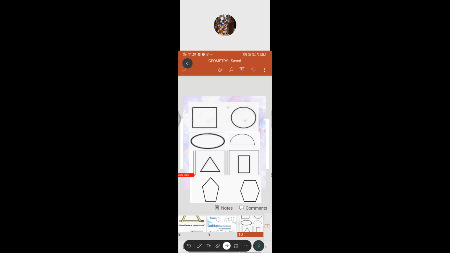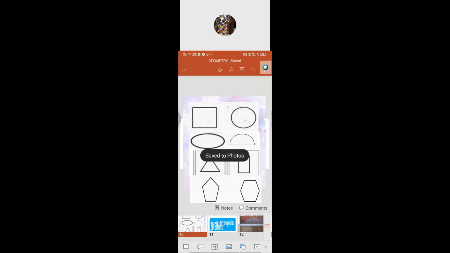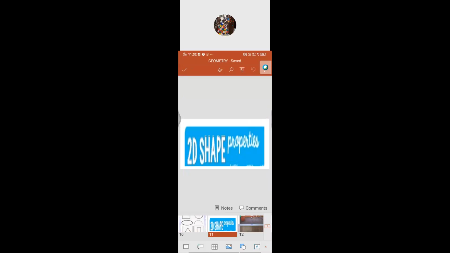Okay. So these are called the 2D dimensional shapes. What does it mean, 2D dimensional? There are some properties for them. So we are going to see what they are. Now we are going to see properties of 2D shapes.